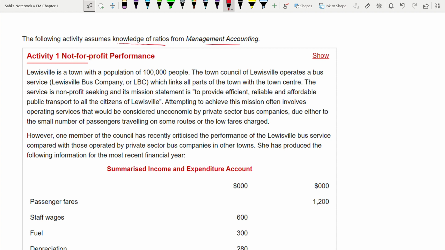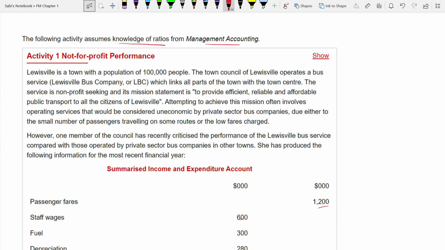Whatever you have studied previously, even if you got exempted, some knowledge is carried forward as you proceed along. For example, you have lower level papers, and the knowledge will be brought forward in your professional level papers. I'm not going to teach ratios from the beginning again, but there are some ratios you need to calculate.